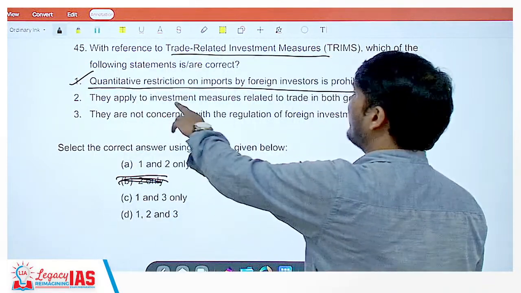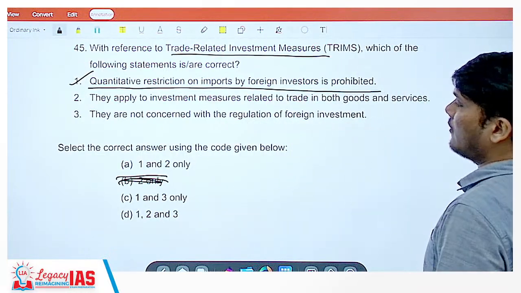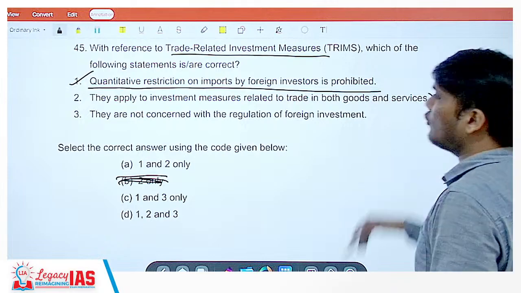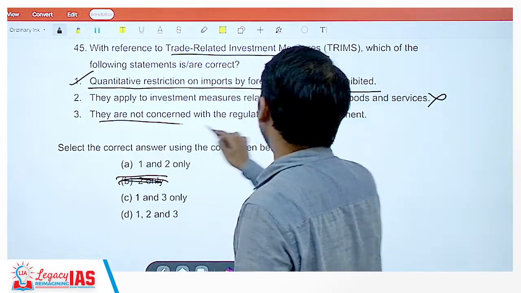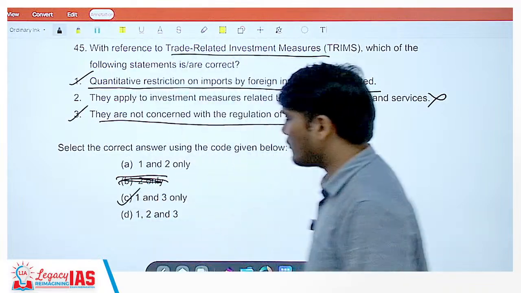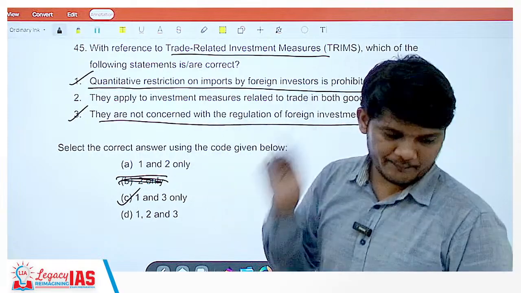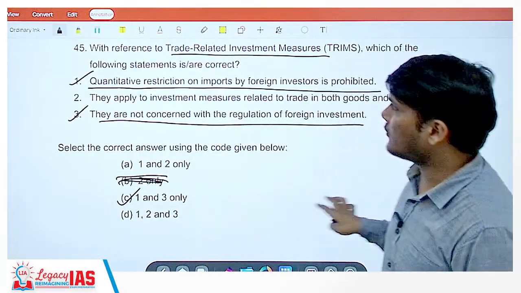They apply to investment measures related to trade in both goods and services. No, only in goods. They are not concerned with the regulation of foreign investment. That is correct. So the correct answer here would be option C, that is 1 and 3. Alright, this option is correct.